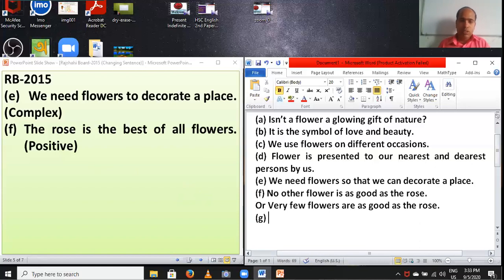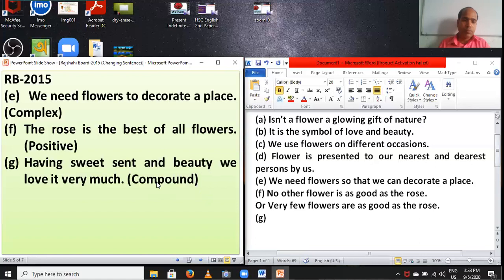Z. Having sweet scent and beauty, we love it very much. Compound. Dear students, you have to change into compound. But the question is: is this sentence simple or complex? Exactly, this sentence is simple. Only one subject, one finite verb in this sentence. So this sentence is simple, and while changing into compound, you have to use and.